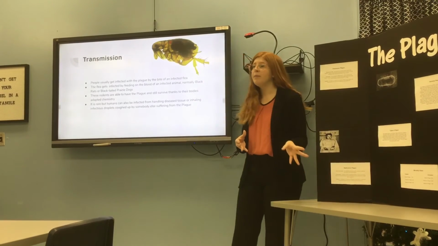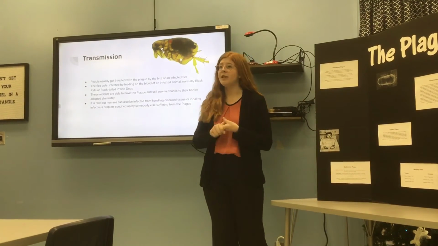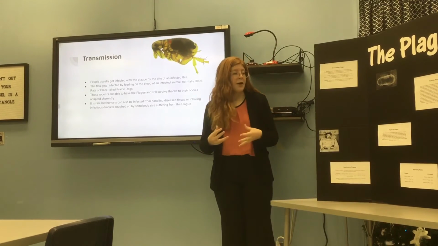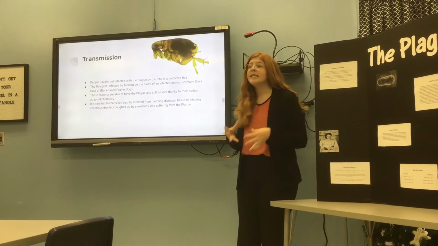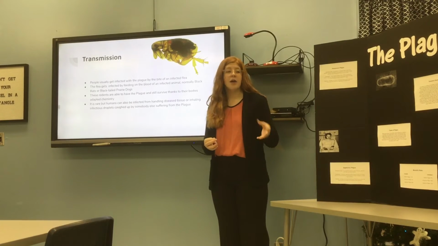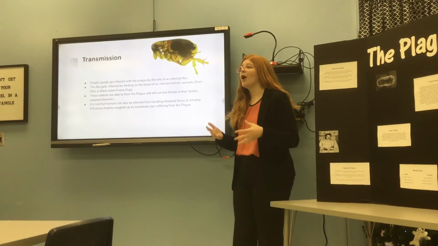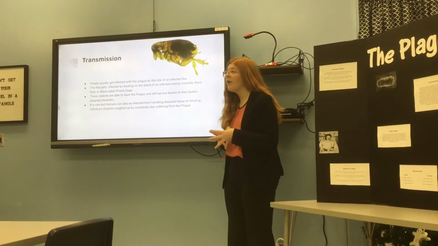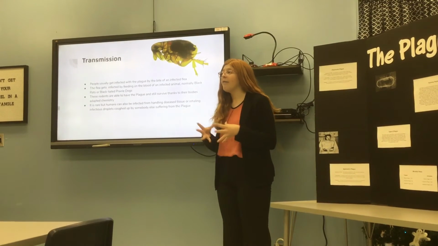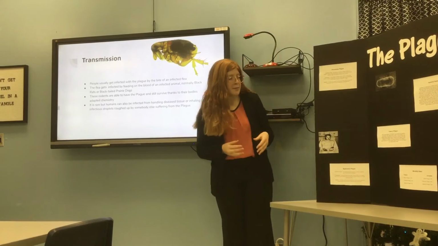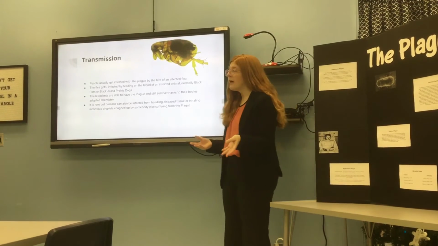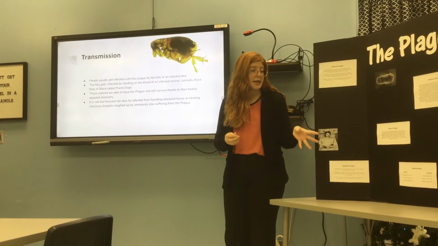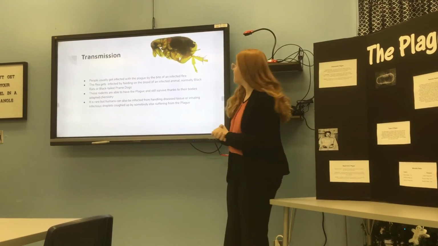The mortality rates of the plague depend on how quickly and how effectively you're treated. For instance, the bubonic plague has a 1 to 15% mortality rate if treated, but a 50 to 70% chance of dying if left untreated. The pneumonic plague has an unknown mortality rate when treated, but it has a 100% fatality rate if left untreated after the first 24 hours of showing your first symptoms. The septicemic plague also has a 100% mortality rate if left untreated, but it also has a 40% mortality rate if treated.